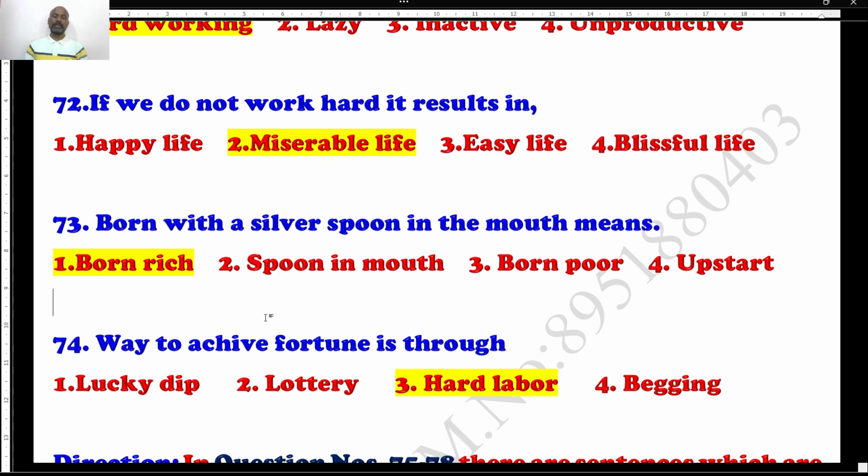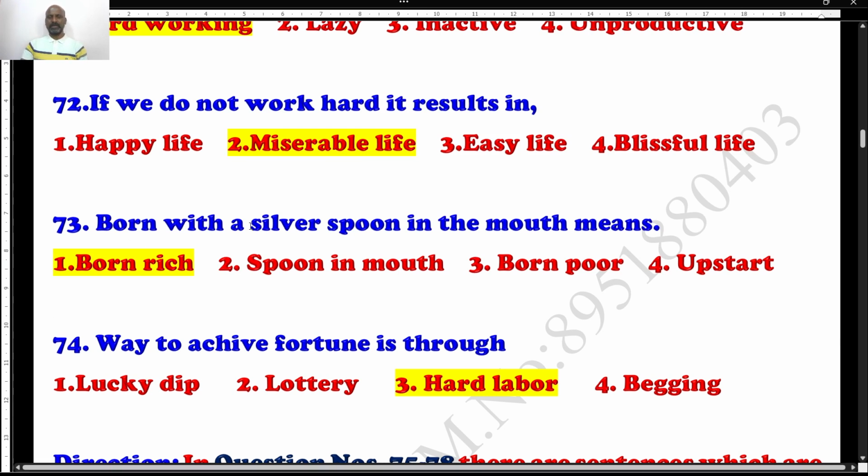Here it was given that the freedom fighter was born with a silver spoon in his mouth. It is none other than Chacha Nehru only. So as you say, Jawaharlal Nehru was born with a silver spoon in his mouth. What do you mean by silver spoon in his mouth? Well, born rich is the right answer.